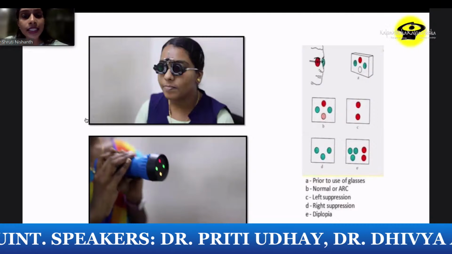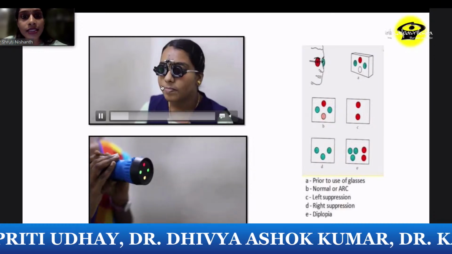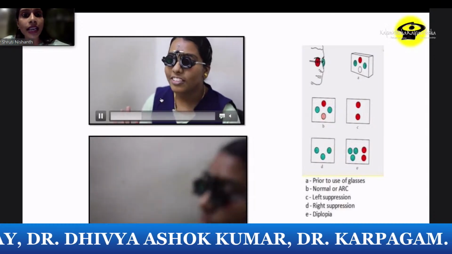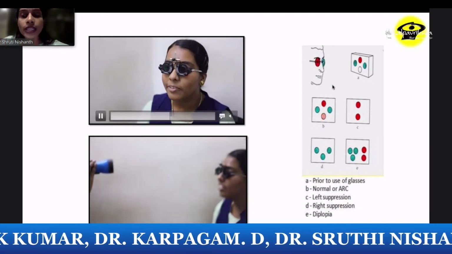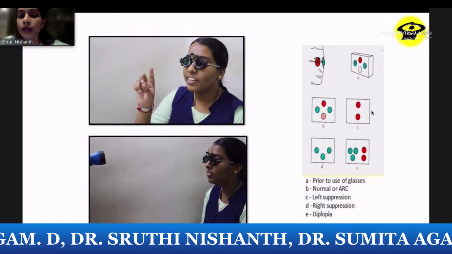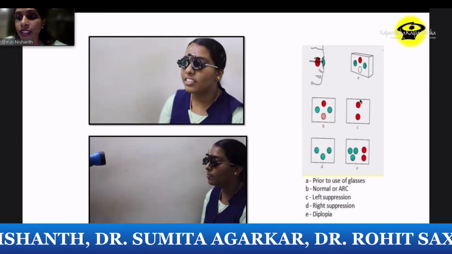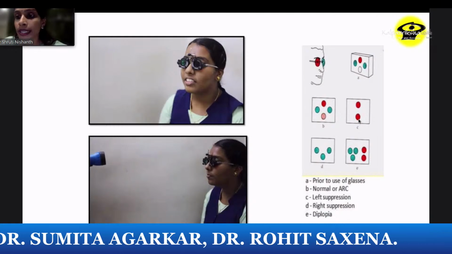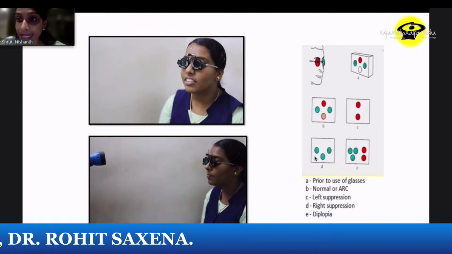Now, the second test that we do is the Worth 4-dot test. Here you can see it is done with red-green glasses, which are dissociating lenses. The patient is asked to look at distance, and they have to say how many circles they see. If they see 4, then that is fusion. Red for right, so they wear the red on the right side. If they see 2 reds, then that's probably a sign of left suppression. If they see 3 greens, there is a possibility of a right suppression.